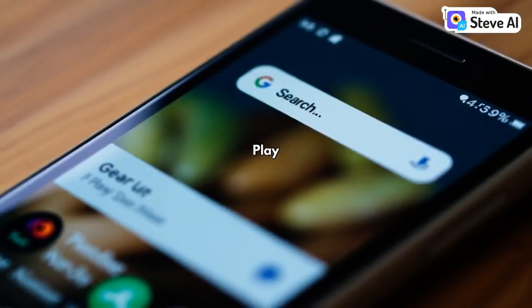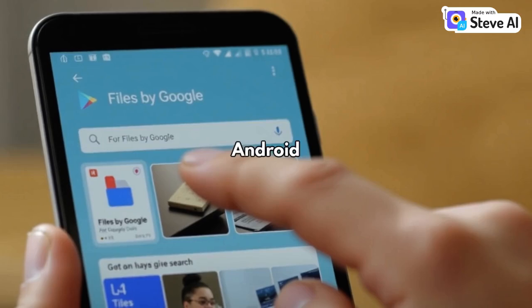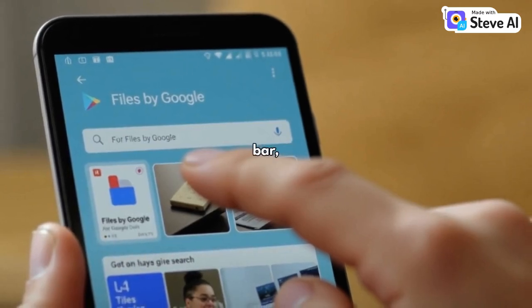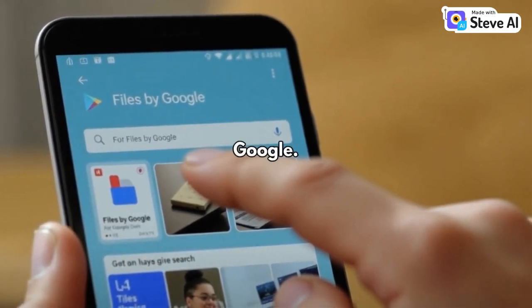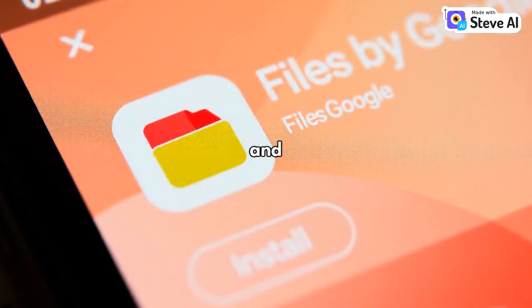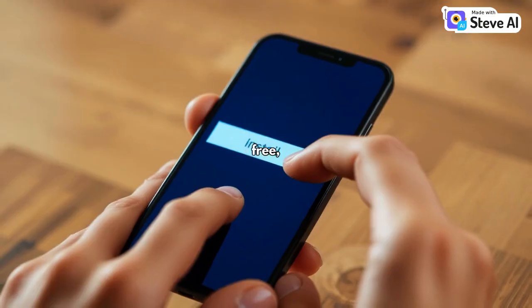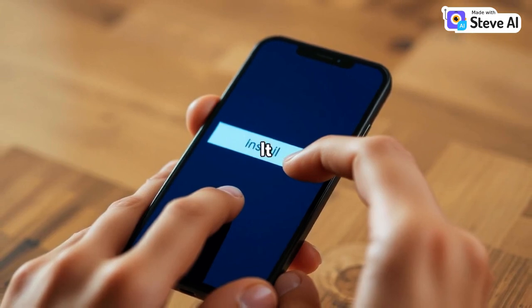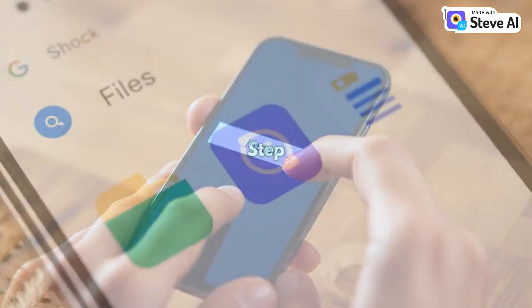Step 1. Open Play Store on your Android phone. In the search bar, type Files by Google. Step 2. Download and install the app. It's free, light, and safe. It looks like this.